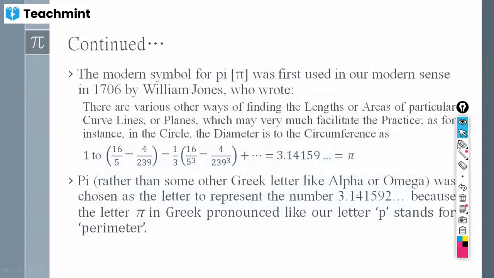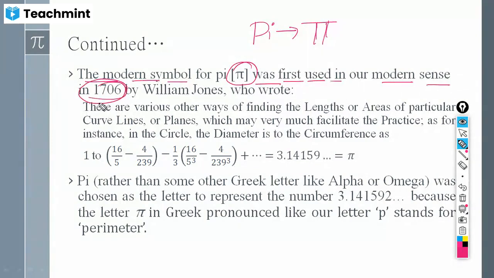Next, this modern symbol that we write for pi was first used in our modern sense in 1706. Before that we did not have a symbol for pi. It was given by William Jones in 1706.